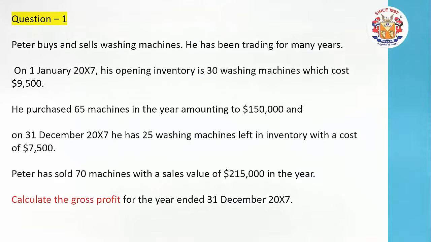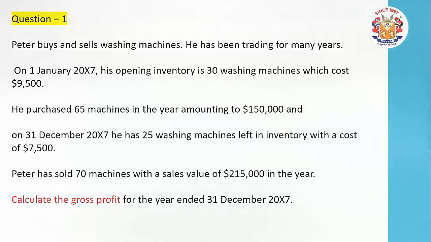The 1st January, the opening date, will be the opening stock. Then during the year, sale and purchase transactions were carried out. In the third line, you can see 65 machines were purchased, for a total of $1,50,000.